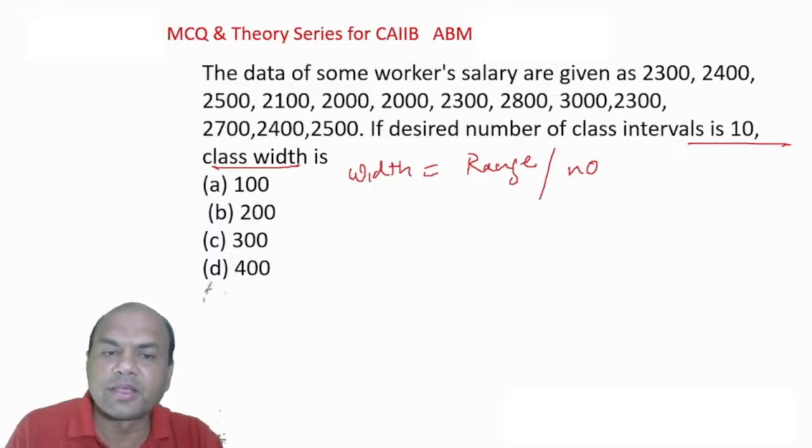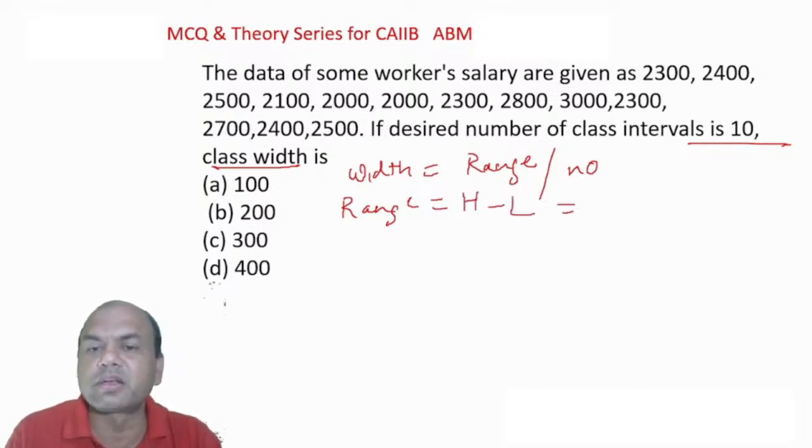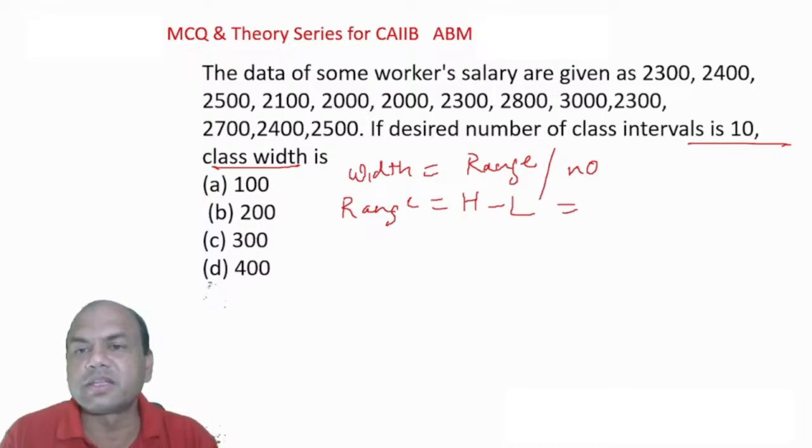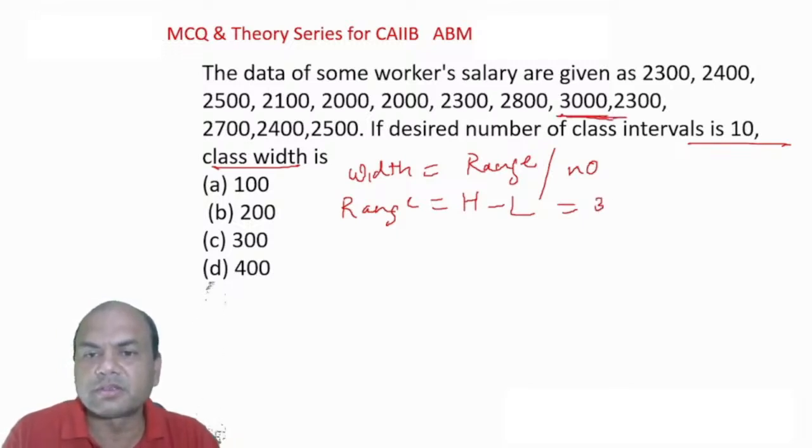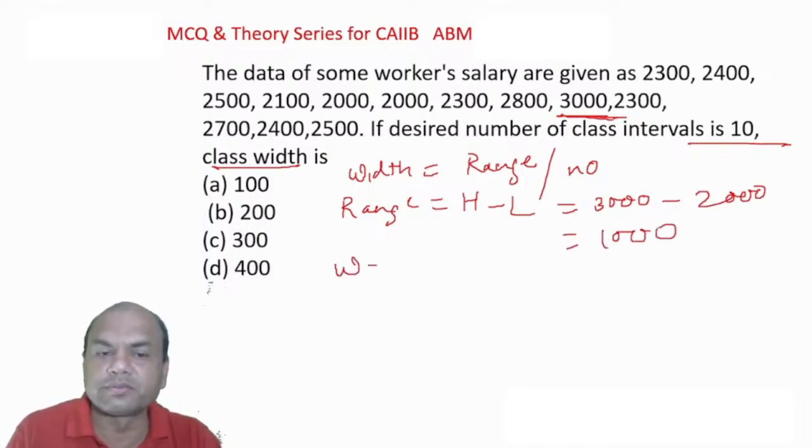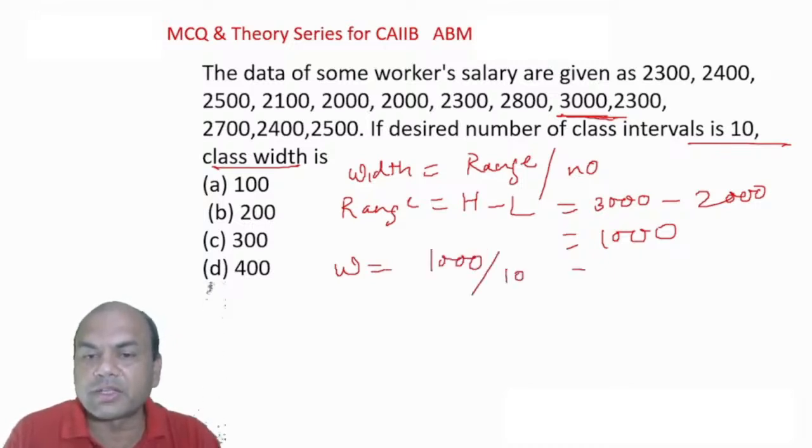Range equals highest minus lowest. Which number is highest? This, 3000. So 3000 minus the lowest, 2000, is 1000. So width equals 1000 upon number. The number is 10. So my class width will be 100. This is my answer.